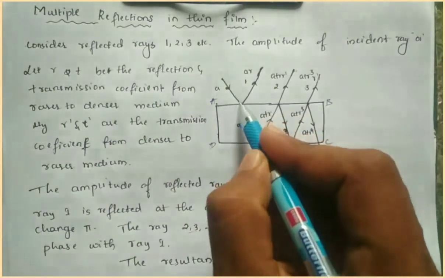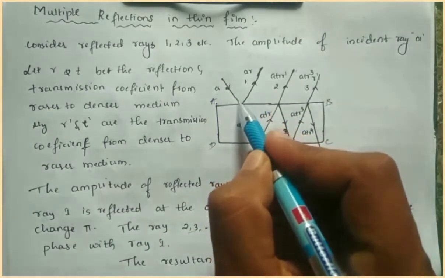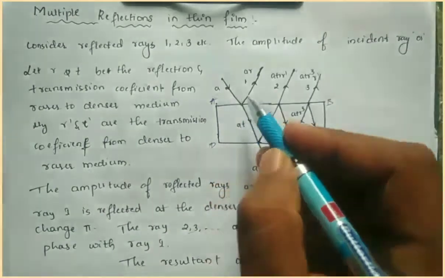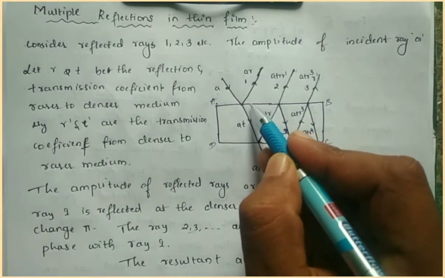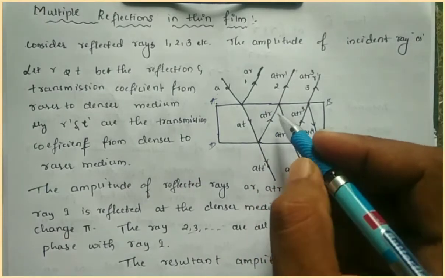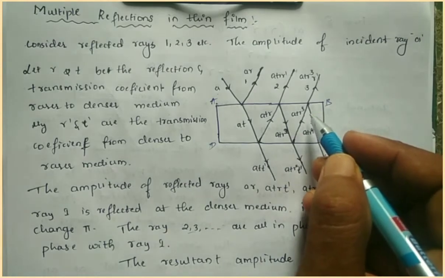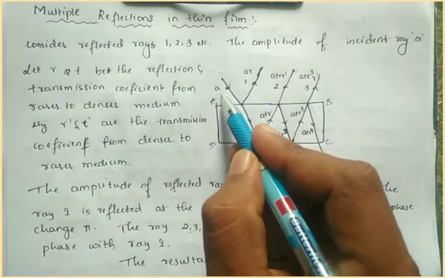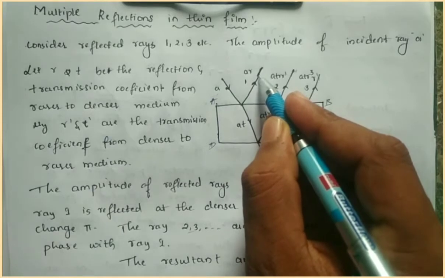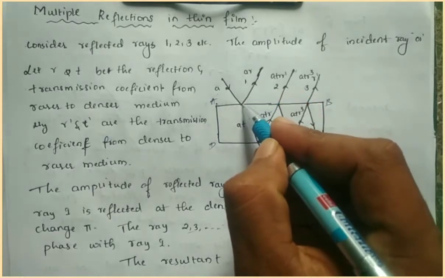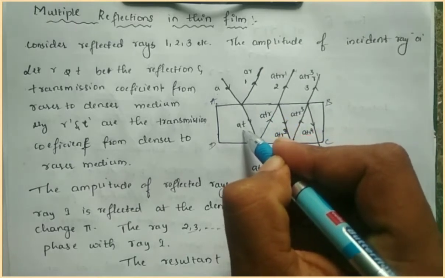The amplitude of the ray keeps changing. Initially the amplitude of the incident ray is A. After reflection and transmission, for every reflection and refraction the amplitude goes on decreasing. The incident ray has amplitude A, the reflected ray in the same medium has amplitude AR, and for the second medium it is transmitted with amplitude AT.